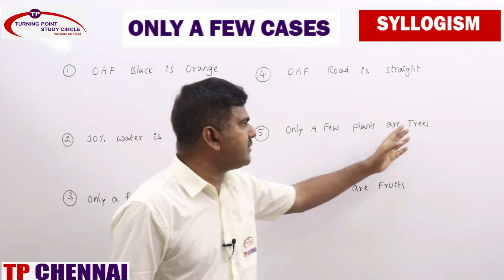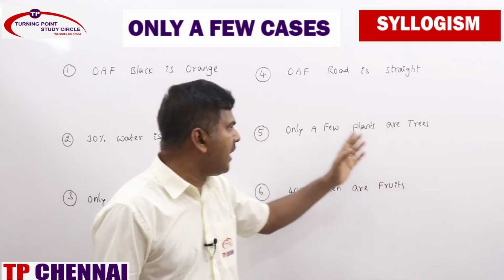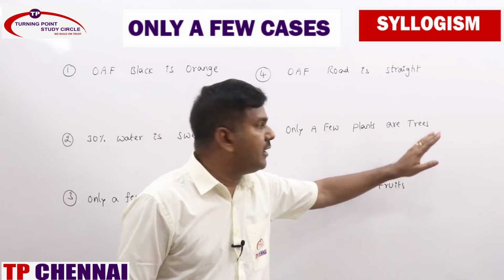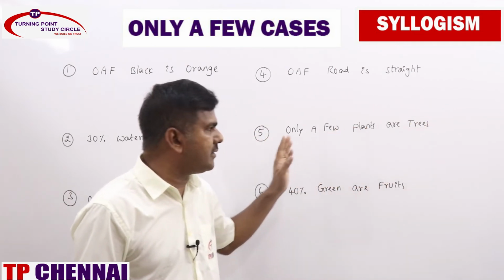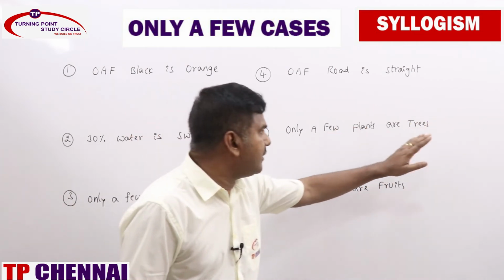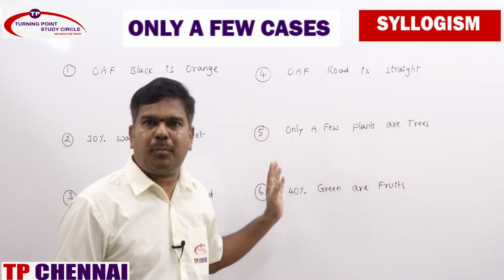Again, "only a few plants are trees." What will you be getting? Some plants are not trees. Some trees are plants. Possibilities: all trees being plants is a possibility. Some trees are not plants is a possibility.